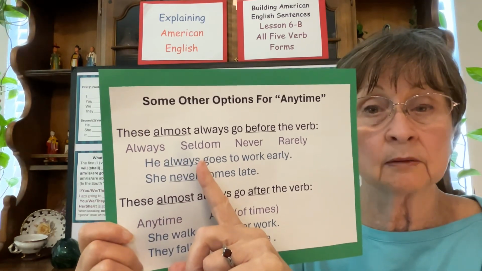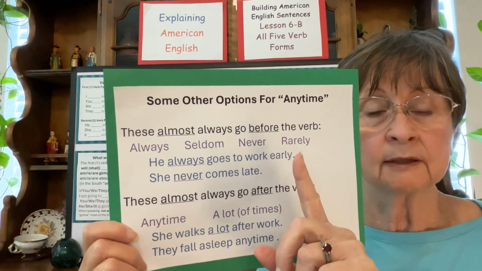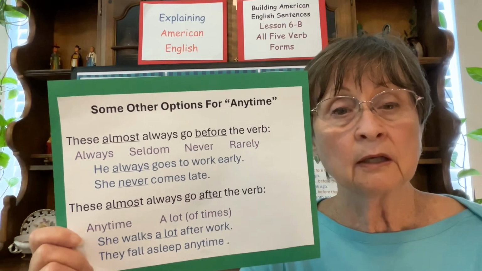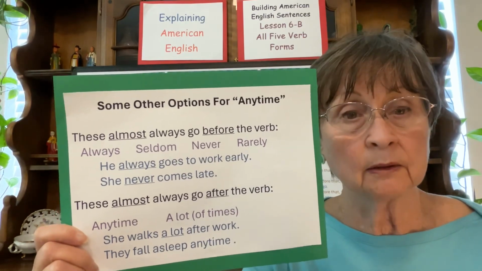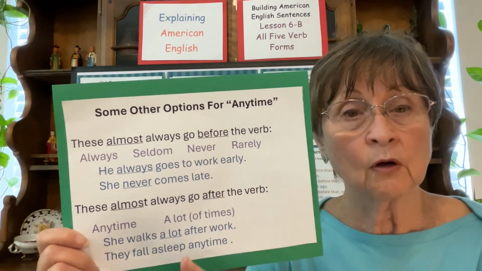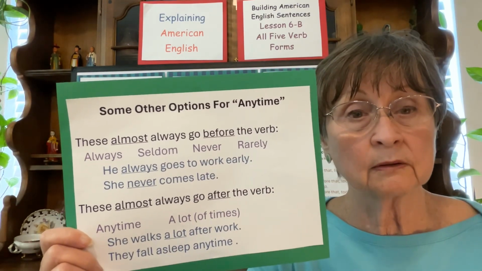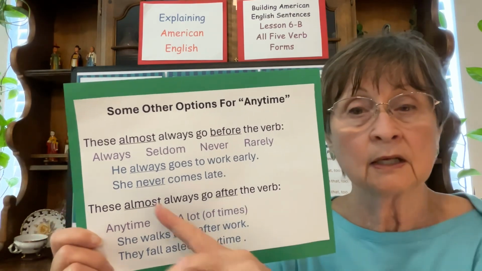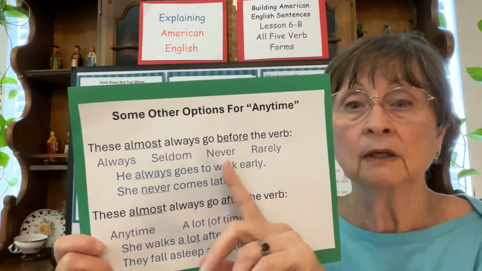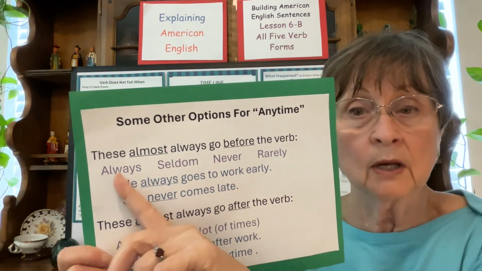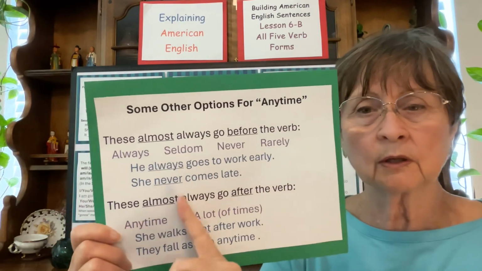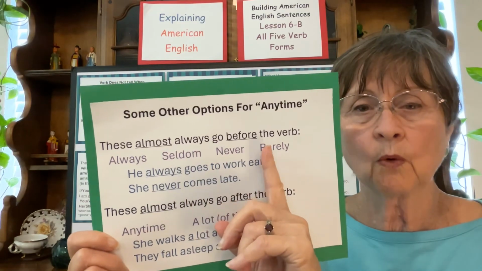Always, seldom, never, rarely. Although they don't actually say anytime, I'm not telling you when. Even when I say seldom, it could be future, present, past. Or if I say never, I'm talking about future, present, past. All of that is covered with these verbs. Rarely, which means not very often. Never, not at all. Always, seldom. And there are other words too, but this particular group I'm talking about almost always goes before the verb.